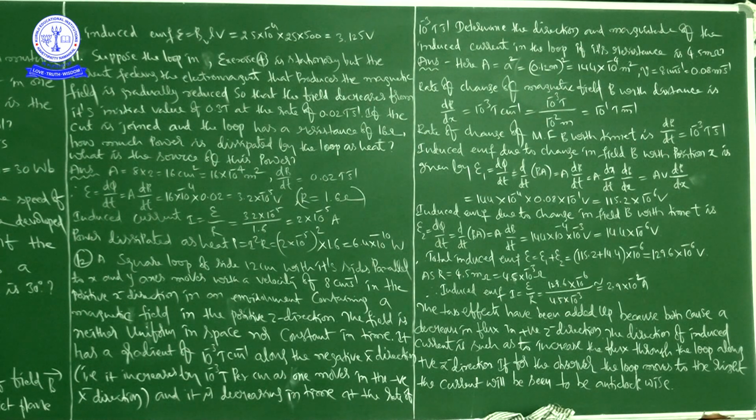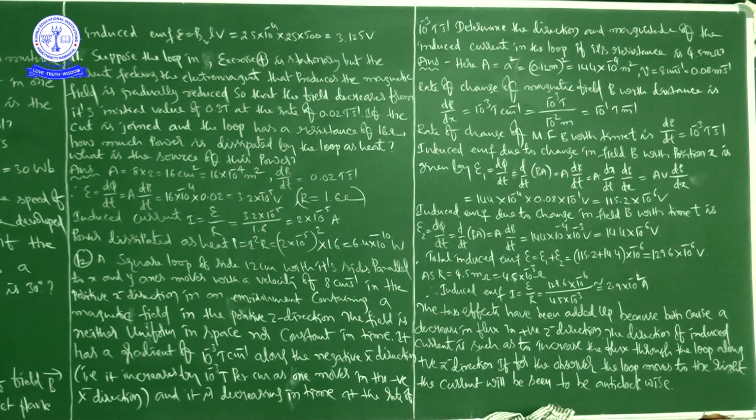Next, the rate of change of magnetic field with the time t, that is dB by dt, is equal to 10 to the power of minus 3 Tesla per second, already given.